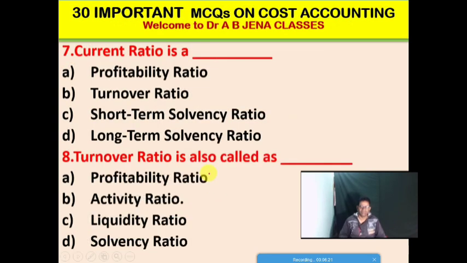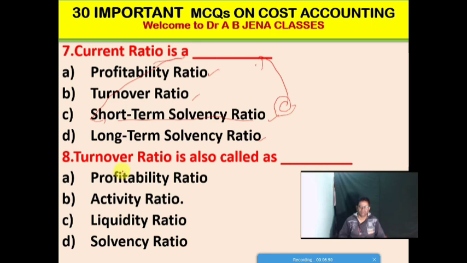Next MCQ: current ratio. Current ratio is what type of ratio? Option A, a profitability ratio. Option B, turnover ratio. Option C, a short term solvency ratio. And last option D, long term solvency ratio. Friends, C is the right option for this MCQ. So current ratio is a short term solvency ratio.